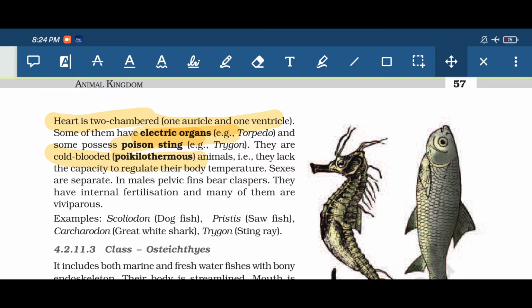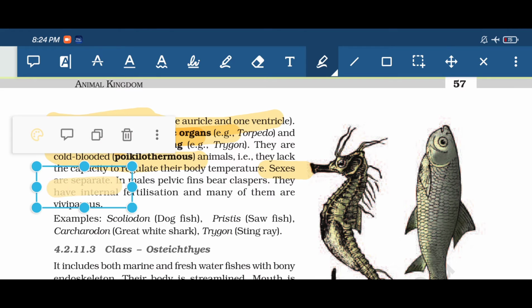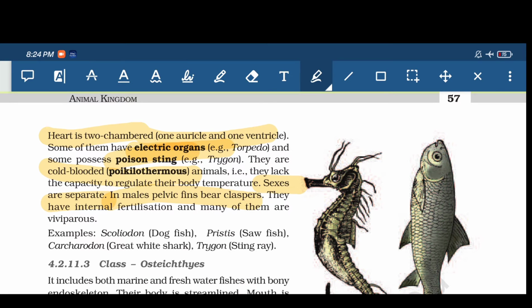Sexes are separate. They have internal fertilization and many of them are viviparous. So internal fertilization is seen and many of them are viviparous. Examples: dogfish, sawfish, great white shark, and then the stingray. These are the examples.